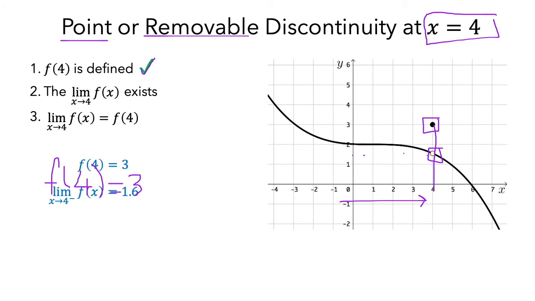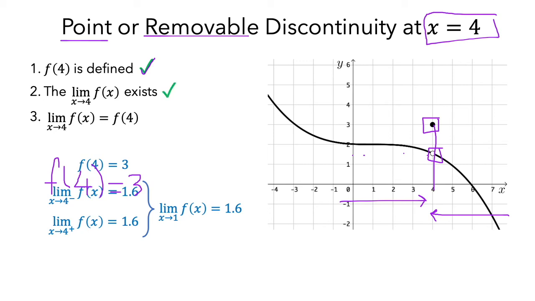Then when I walk towards 4 from the right, I get the same height. So the limit from the left is 1.6 and the limit from the right is also 1.6. That means the limit exists and equals 1.6. So the second condition is also satisfied.